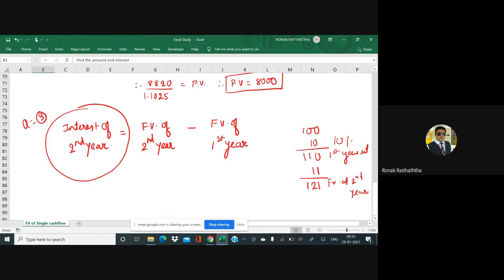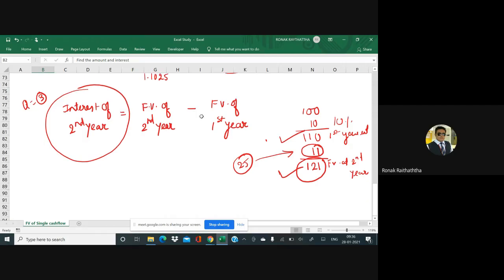Now here in this case, they have told you that the second year's interest is 25. Now how did you get the second year's interest first of all? It is the difference between the first year's FV and the second year's FV. This is the future value of the first year. This is the future value of the second year. So the difference between the two is nothing but the interest of the second year. Yes or no? Good. So that's what we are going to apply.